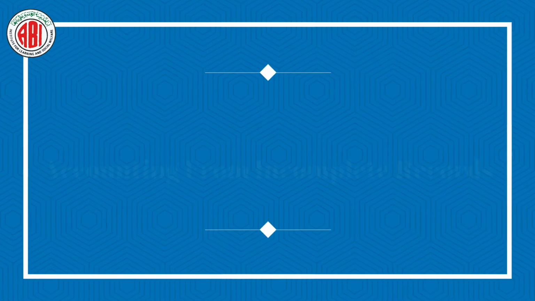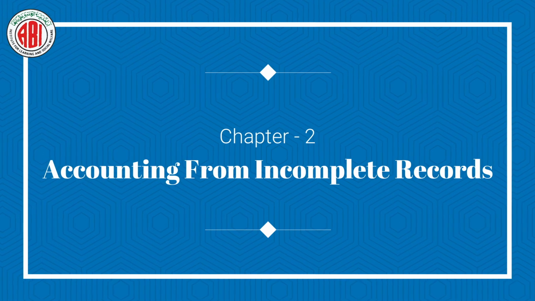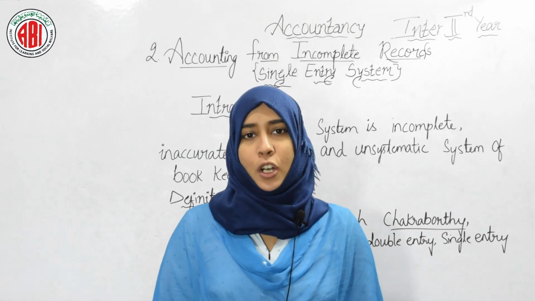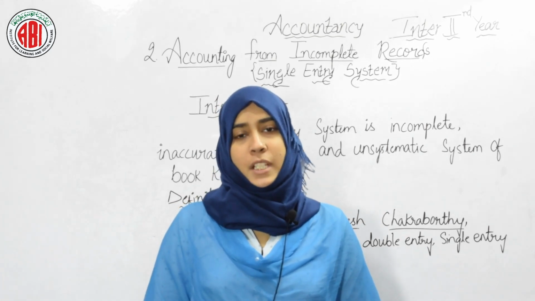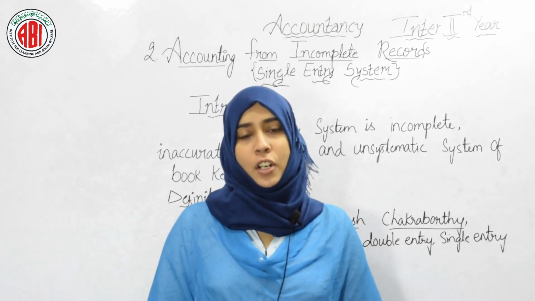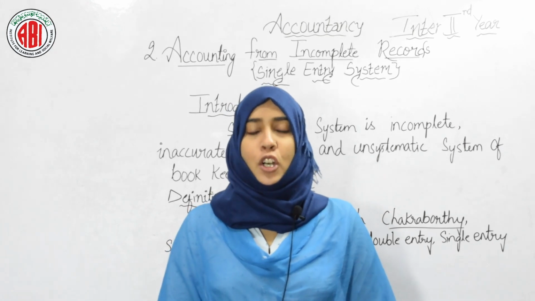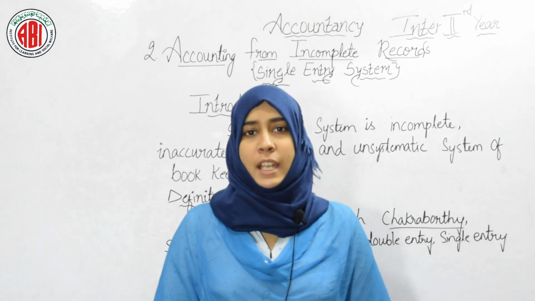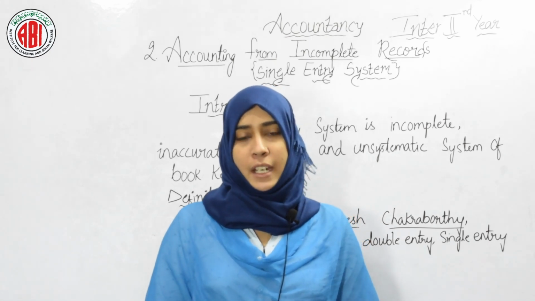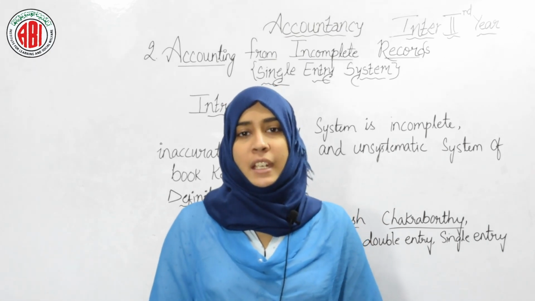Today we will see our second chapter in accountancy, that is accounting from incomplete records or single entry system. Generally, every business organization prepares financial statements at the end of every financial year. But almost every organization will follow the double entry system, that is, two sides will be given. One side will be the credit side and the other side will be the debit side.